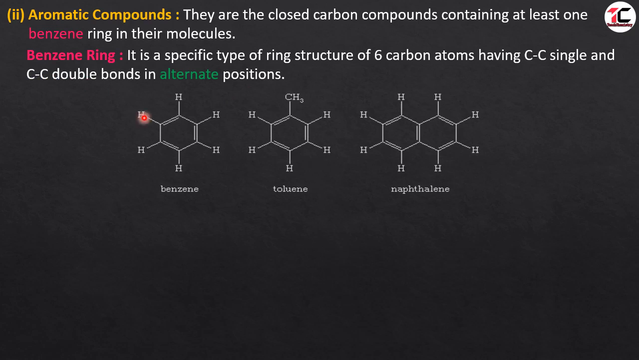Here is the cage structure. 1, 2, 3, 4, 5, 6. 6 carbon atoms, and here is one single bond between carbon-carbon atoms, another single covalent bond between carbon-carbon atoms, and another single bond between carbon-carbon atoms, and a double bond between carbon-carbon atoms, and these double bonds are in alternate position. So this is the structure of benzene, and its formula is C6H6. Another structure of benzene, this is toluene, and this is the structure of naphthalene.